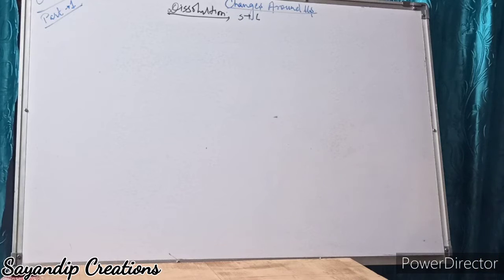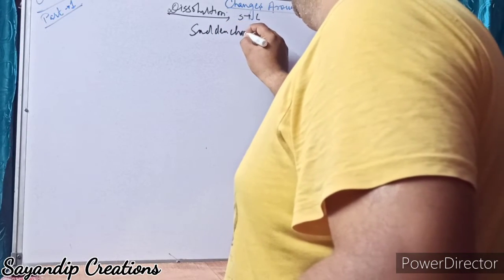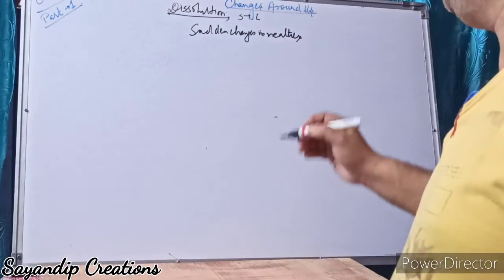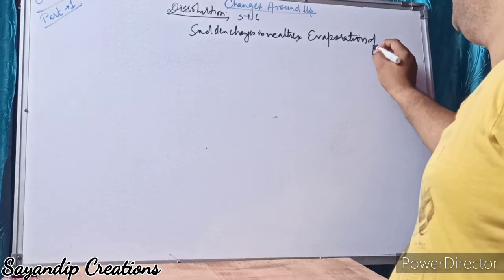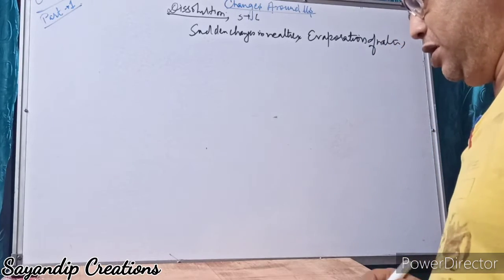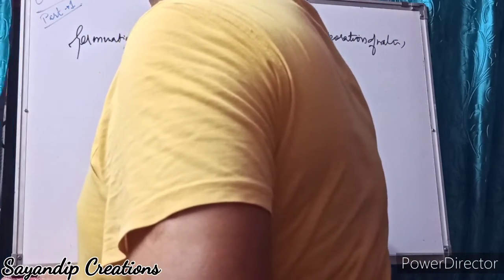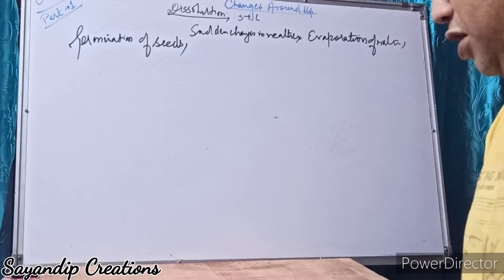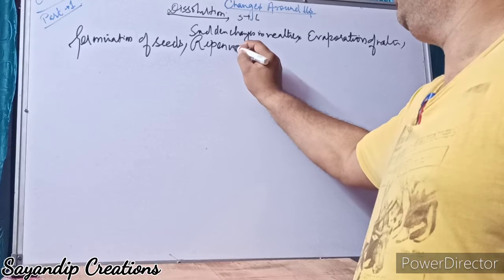Some changes which you see are sudden changes in weather, then evaporation of water, then germination of seeds, then ripening of fruits. These are all changes.